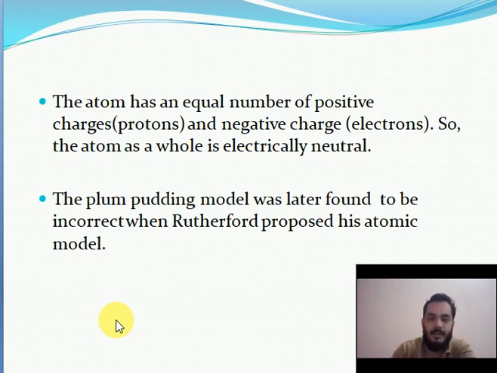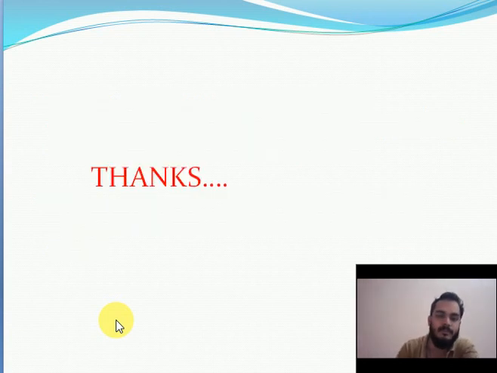Afterwards, the famous scientist Rutherford proposed his atomic model. Rutherford will explain lots of information about that atomic model. Rutherford explained well about the model of atom. This model of atom will be explained in the next class.